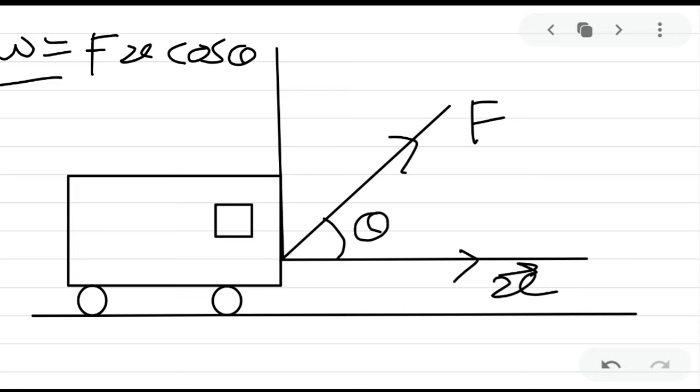We will get the maximum work done when the force direction and displacement direction are the same. When making some angle, force is applied in this direction and displacement takes place in this direction, so we get work done, but it is not the maximum. It is less compared to the angle theta equal to 0 degree. But here we want to consider another case.